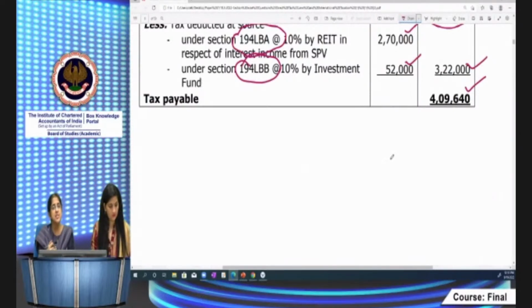And by chance, if the question doesn't specify the amount distributed, like it happened last time in the exam, where it didn't specify that normally 90% has to be distributed in the case of a REIT, if no percentage is specified, then you assume that 100% is distributed. Okay? Saurabh Sarkar, you asked 80 days for a leather company, it should be 150 days. Yeah, for leather companies, it's 150 days.